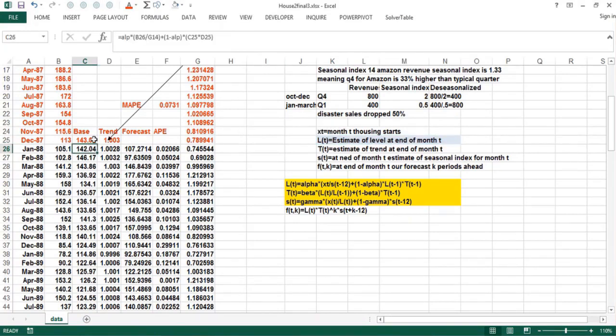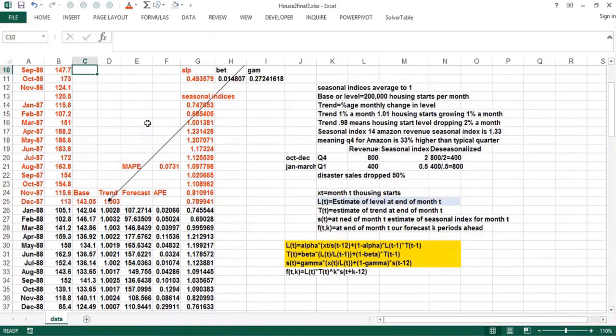We would take alpha, we have trial values of alpha, beta, and gamma, where those came from in a minute. The equation is here. Take alpha times what actually happened, that's B26, and then deseasonalize it by going back to row 14. And that's the way you give the current observation and updating the base. And 1 minus alpha, take last month's base times last month's trend. That would update the base.